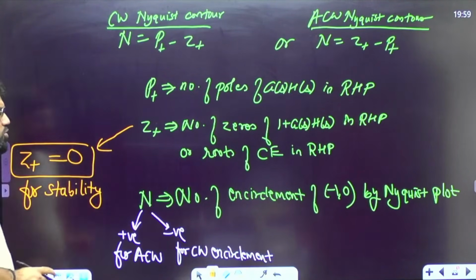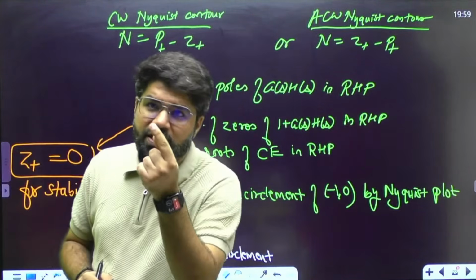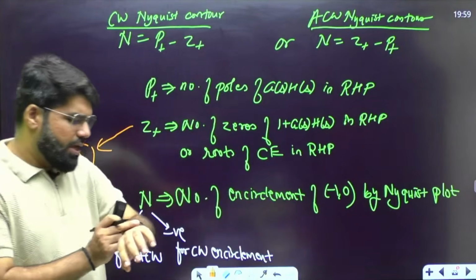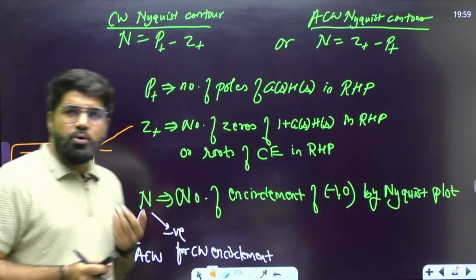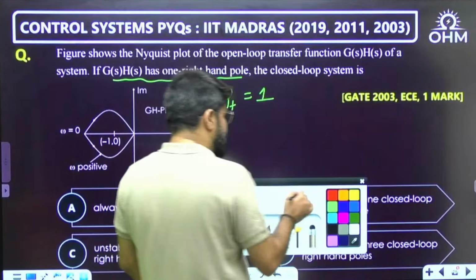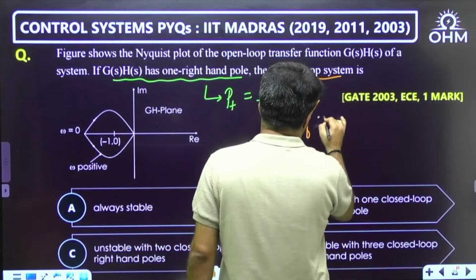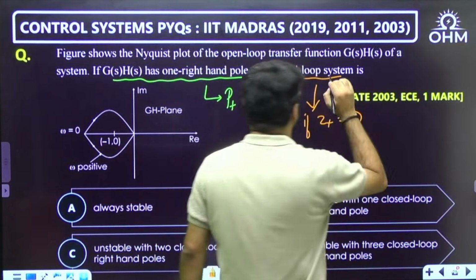Stability says there should not be any root of the characteristic equation in the RHP, because even if there is one root in the RHP, the response is unbounded and the system is unstable. So we want Z plus equal to 0. The closed loop system is stable if Z plus equals 0.